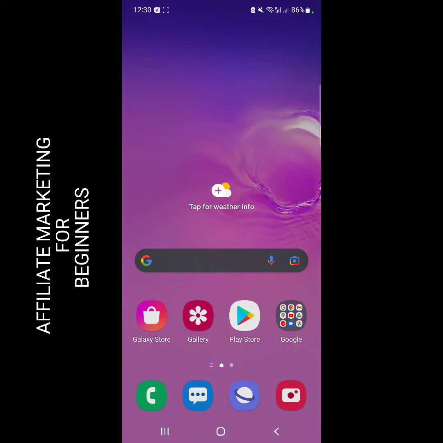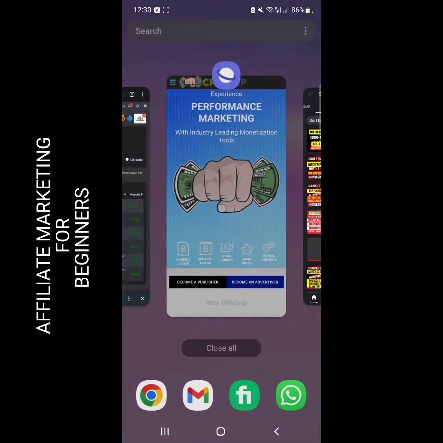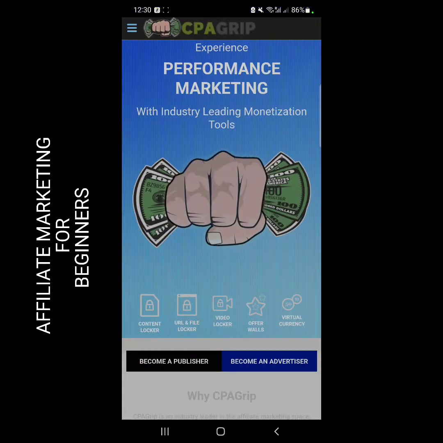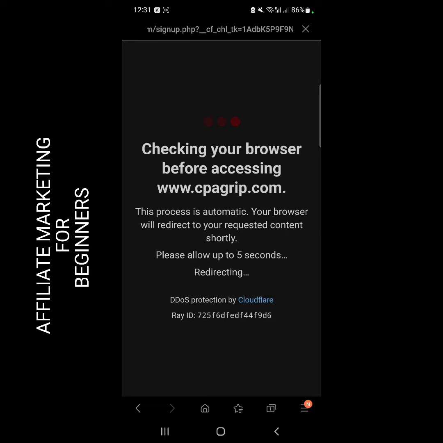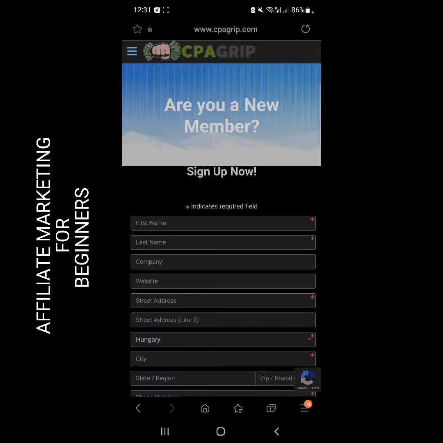So the website we're going to be using for this is called CPAGRIP. The link to the site is in the description box. Once you click on the link, this is where it's going to bring you. You're going to see two things here: become an affiliate or become a publisher. What we are going to click on is become a publisher, not become an advertiser. Once you click on become a publisher, it will take you here where you sign up.